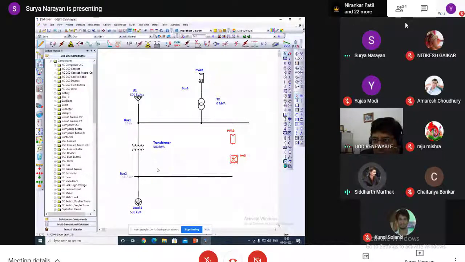For DC load flow calculation, do we need each and every individual module in place, or can we define an array and start? No, it doesn't matter. You can define an array and start.